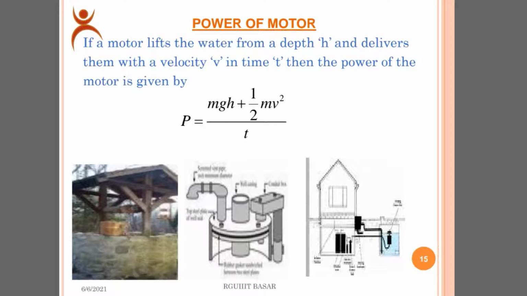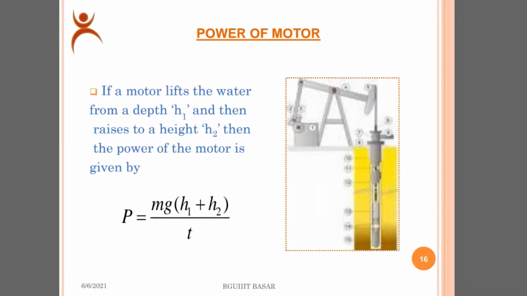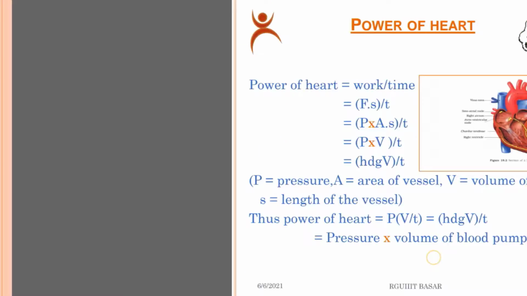Then go to another slide. Power of a motor. If a motor lifts water from a depth h and delivers it with a velocity v in time t, then the power of the motor is given by another formula, P equals (mgh plus 1/2 mv square) by t, where t is the time period and h is the height. Then go to another slide. It is also one of the cases where P equals mg into (h1 plus h2) by t, where h1 and h2 are the heights from where the water is to be carried.